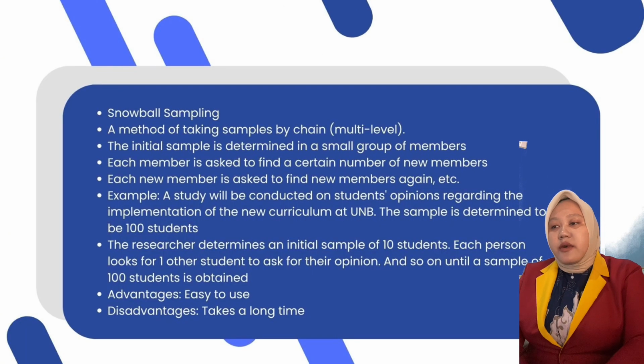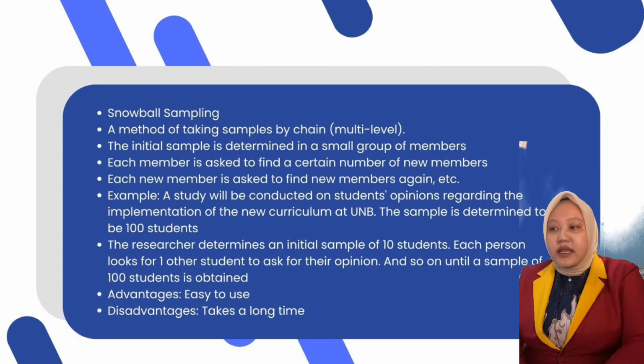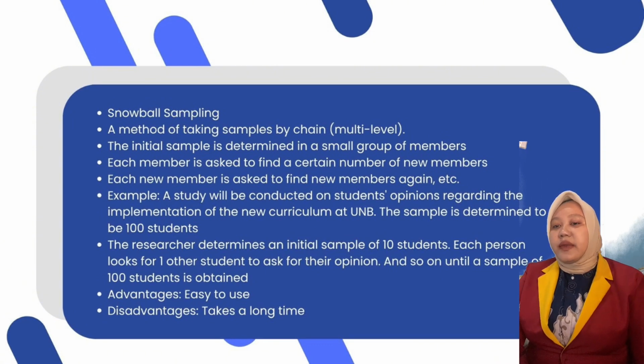Snowball sampling is a method of taking samples by multi-level chain. The ideal sample is determined in a small group of members. Each new member is asked to find new members again. For example, a study will be conducted on student opinions regarding the implementation of the new curriculum at UNB.